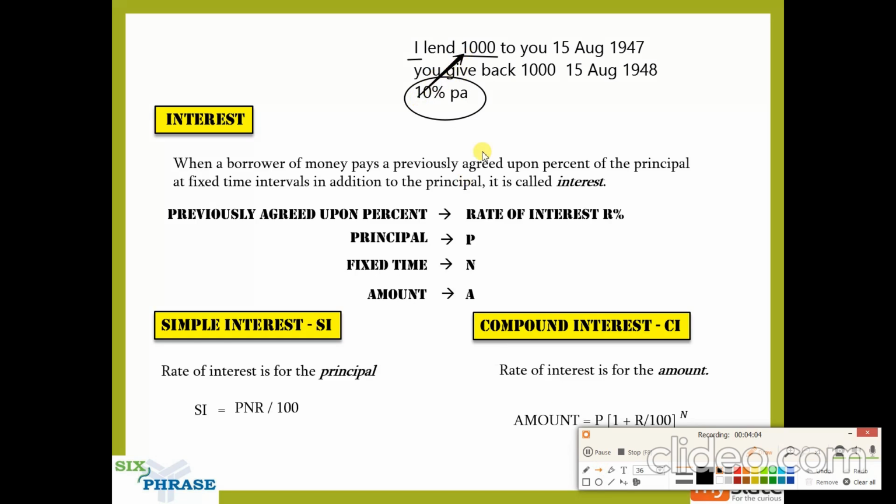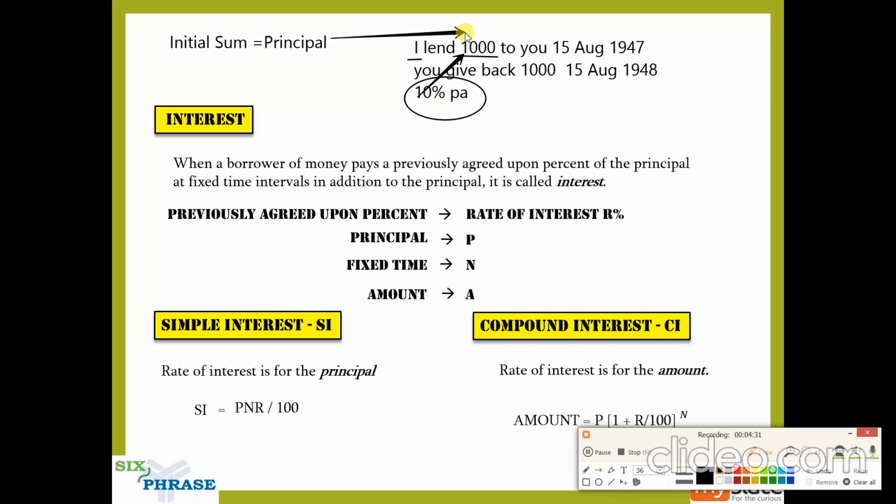So how did this 1,000 become the principal? In any transaction, the initial sum is called the principal. So here 1,000 is our principal, right? 1,000 is the initial money that was involved with you and me. What was the initial money that we had?